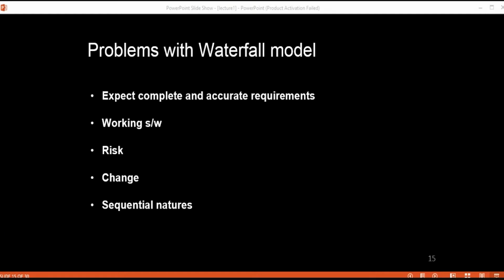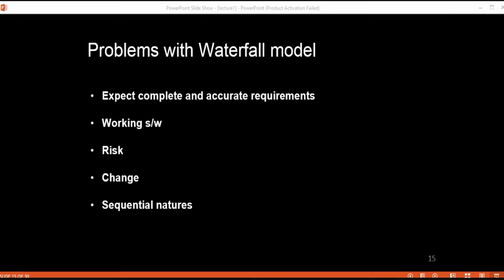And due to that reason there can be late delivery of your software product, or an increase in the cost of the overall software development process, or your software may fail. All those failure reasons cannot be identified in this waterfall model, as there is no facility for this kind of risk assessment.